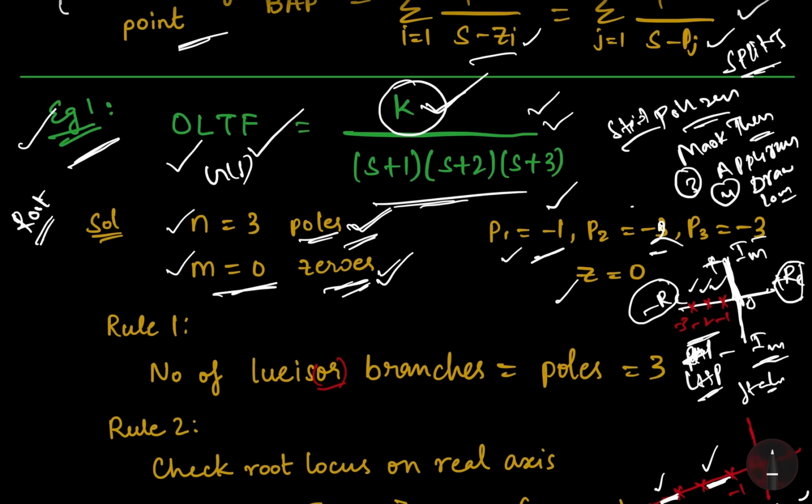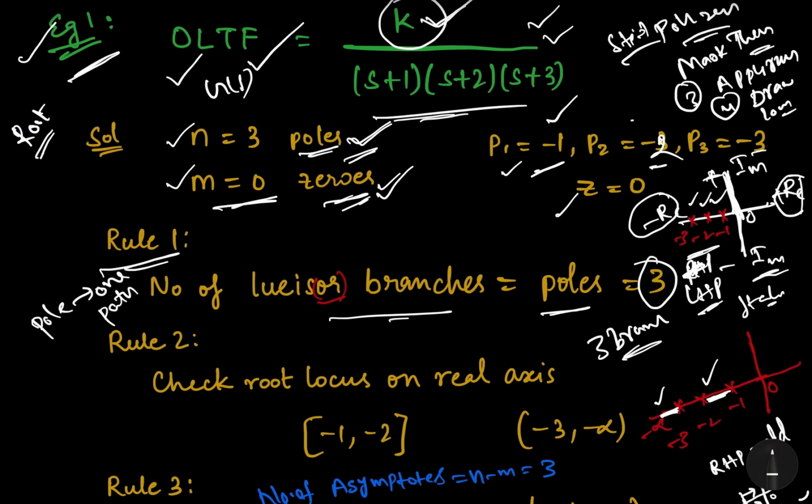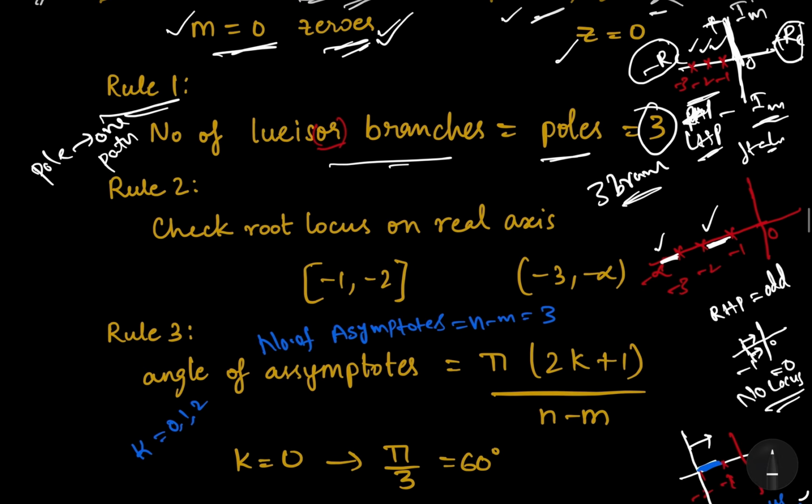Now let's go to rule number 1. What is rule number 1? The number of root locus branches equals the number of poles. Here we have only 3 poles, so definitely we will get 3 branches. From each pole, one path will start. That is what branches are. That is rule number 1.